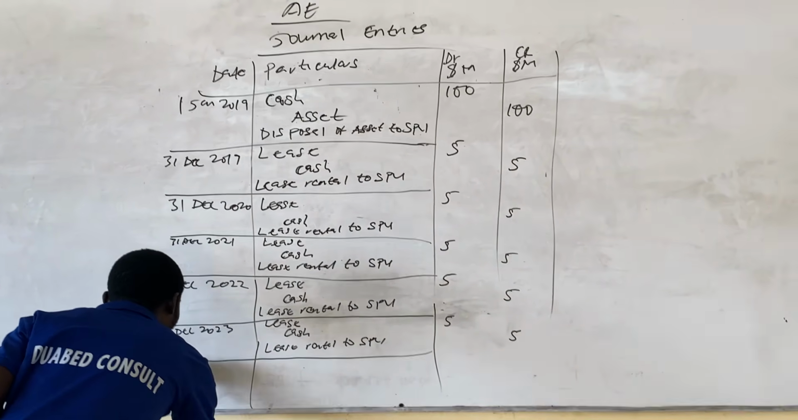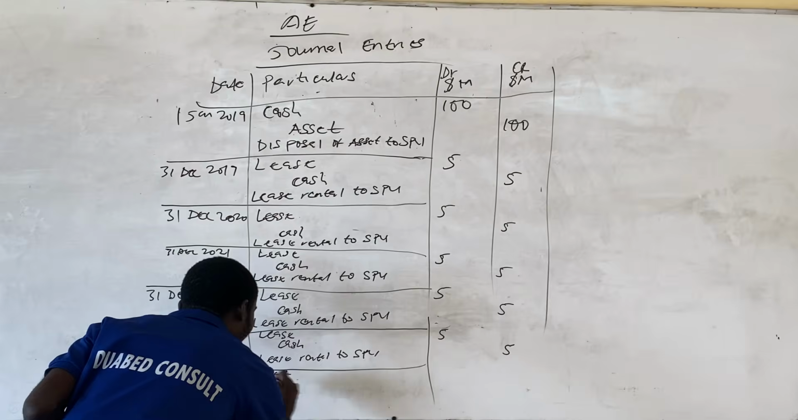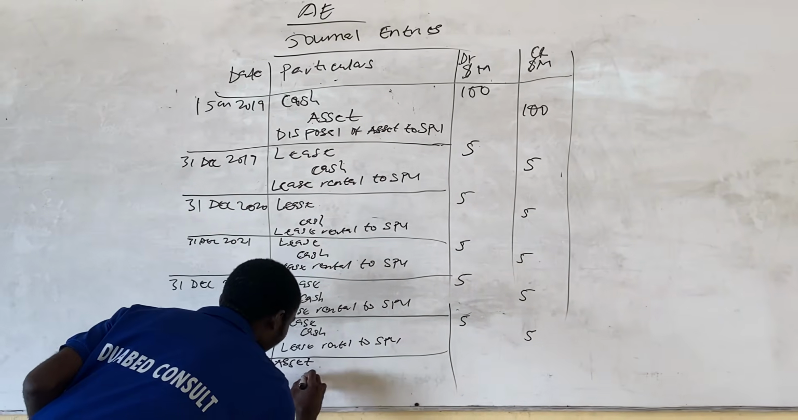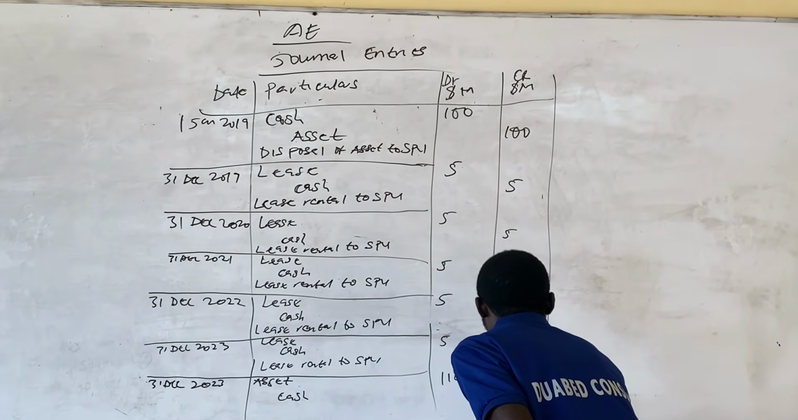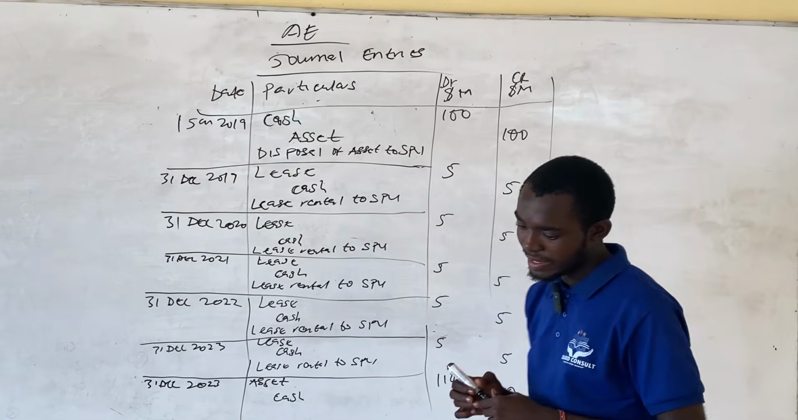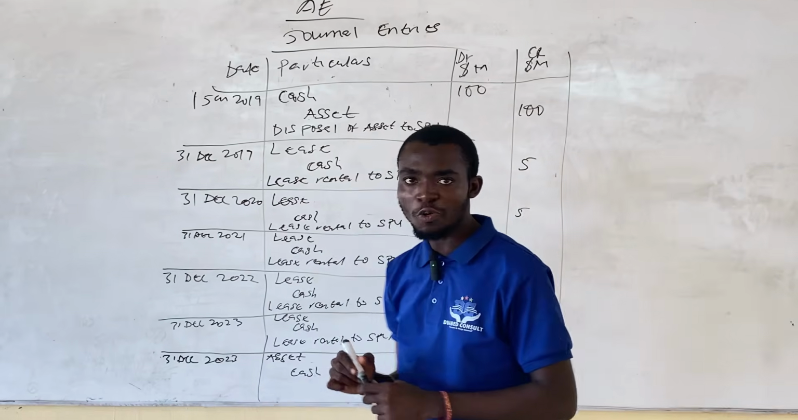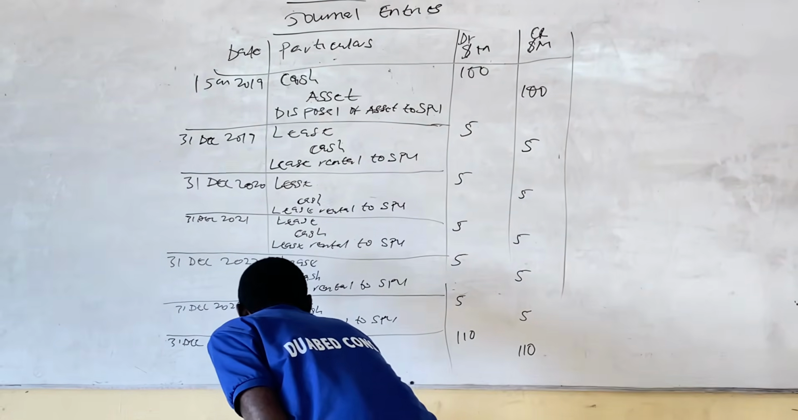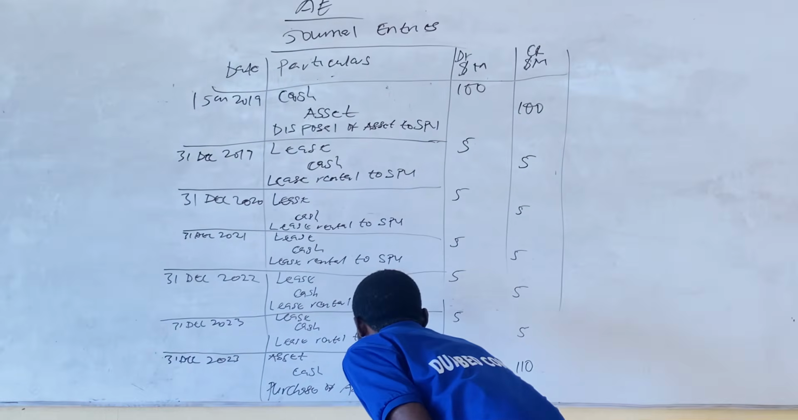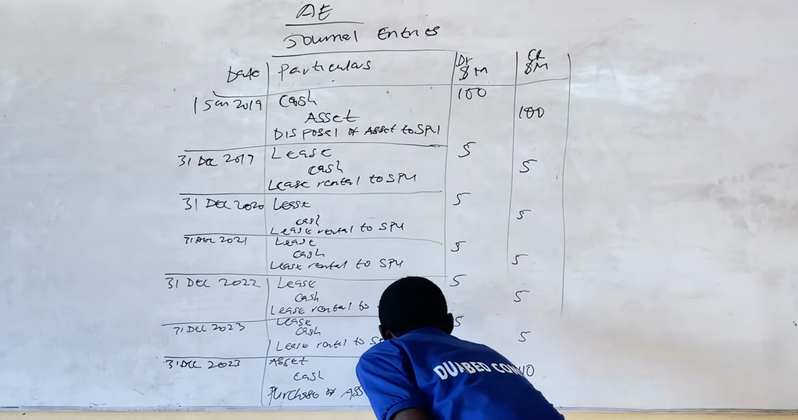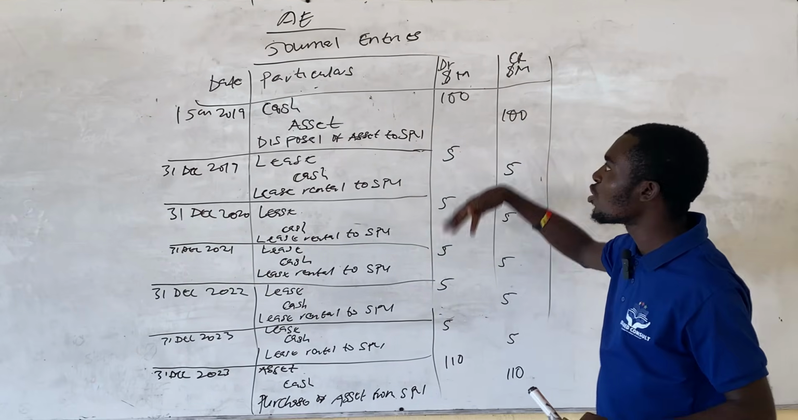So 31st December 2023, asset account and then cash account. So you debit asset 110 and then credit cash with the same 110. And then the narration will be purchase of assets from SPV. That's a special purpose vehicle. Okay, so we are done with the double entries.